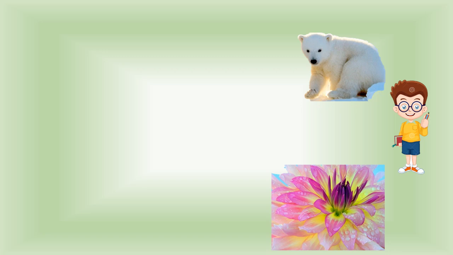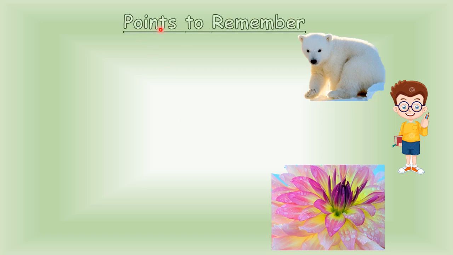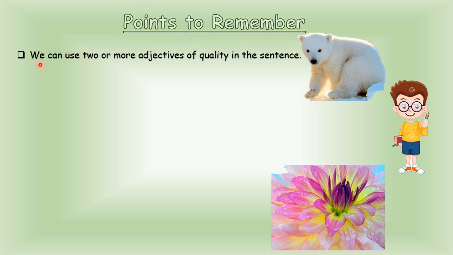Now, children, when we deal with adjectives of quality, we should keep a few points in our mind. Points to remember. First, we can use two or more adjectives of quality in a sentence in order to describe a noun or pronoun clearly.